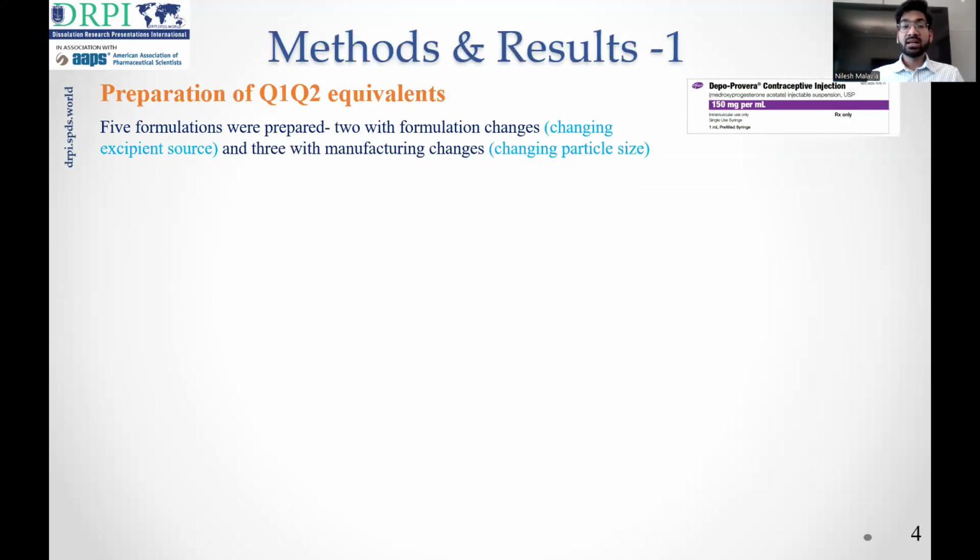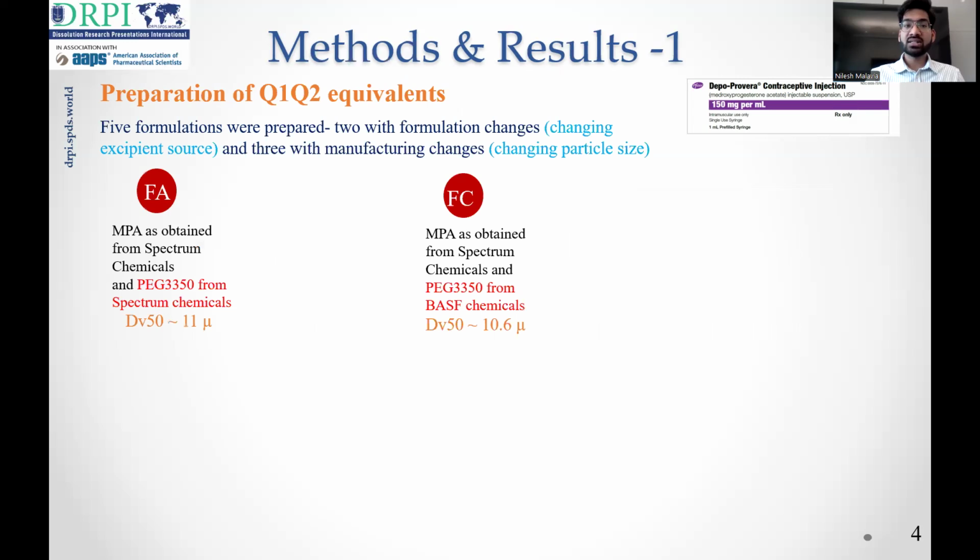We started with preparing different Q1, Q2 equivalents for the Depo-Provera injection, which is a long-acting contraceptive. So we prepared 5 formulations, 2 were prepared with formulation changes, and 3 were prepared with manufacturing changes. So for formulation changes, all the excipients and the particle size of MPA API were kept the same, except the PEG source, which was obtained from Spectrum Chemicals for formulation FA and BASF Chemicals for formulation FC.